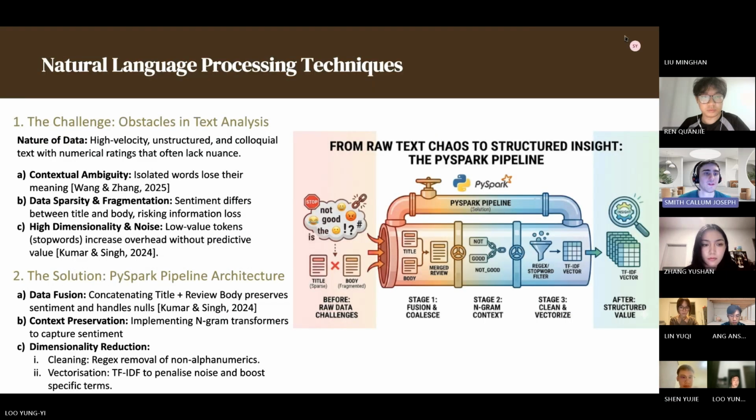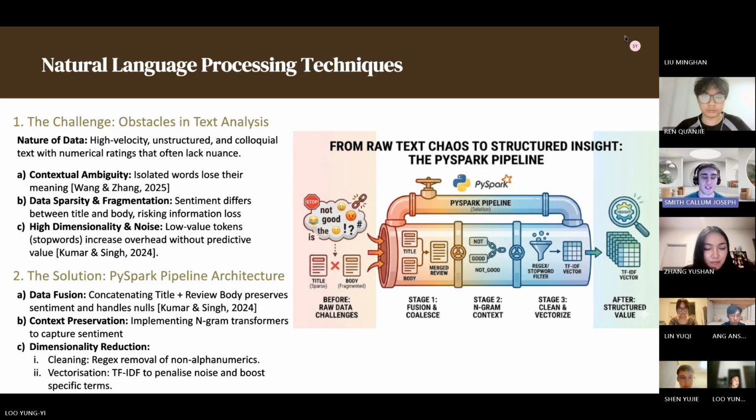Hello, Doctor. Here we are going to talk about the natural language processing that we used in our pipeline. The main problems we noticed were contextual ambiguity, where isolated words lose their meaning; data sparsity, in relation to the sentiment differing between the review title and the body; and high dimensionality and noise, where single stop words or words such as "not good" lose their predictive power.